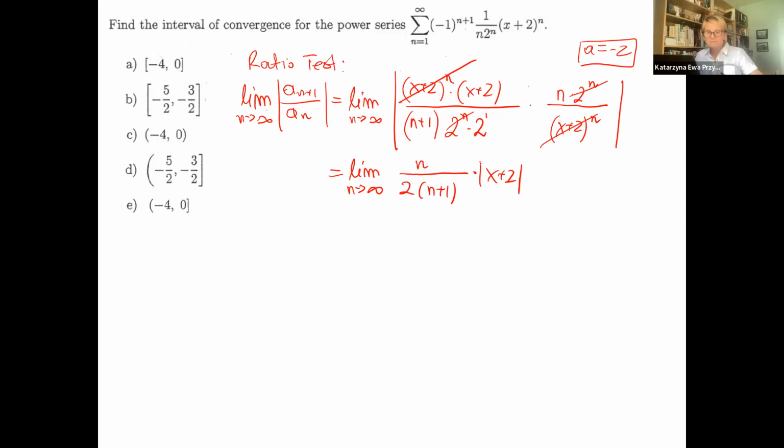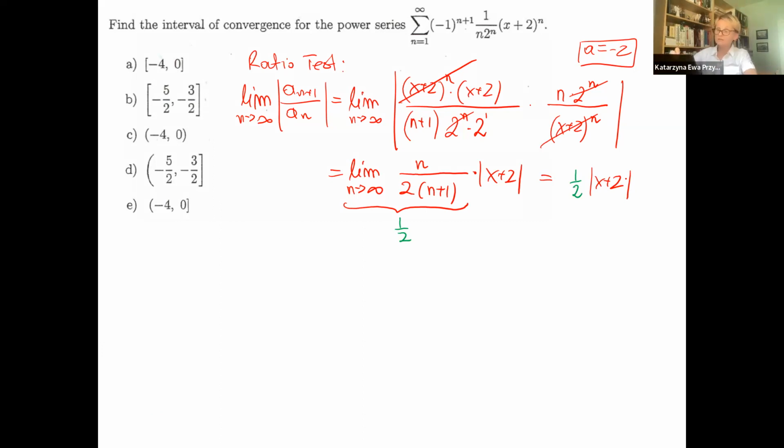because it has to be symmetrical about the center, like -2 is a center. Okay, now what is this limit? As n goes to infinity, n over 2n. This limit is 1/2. It means the final answer for this limit will be 1/2 times absolute value of x plus 2, and the answer depends on x.